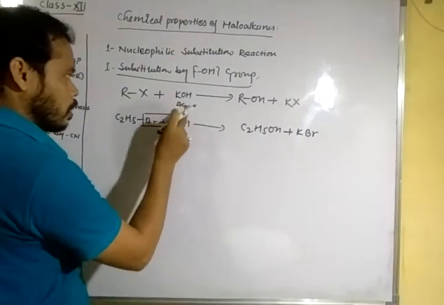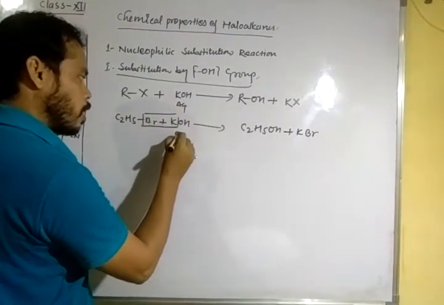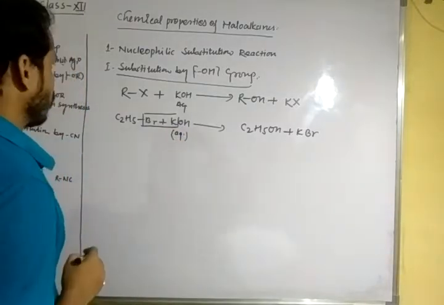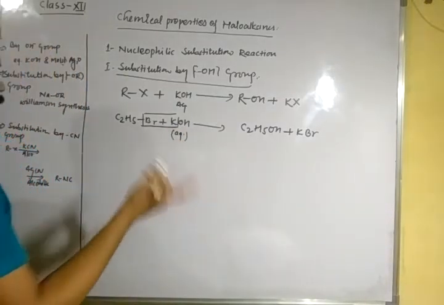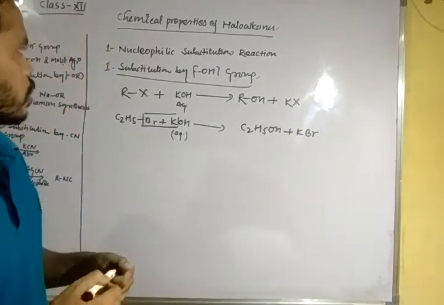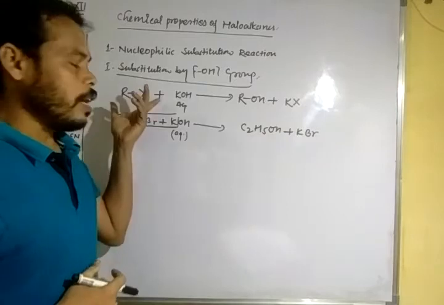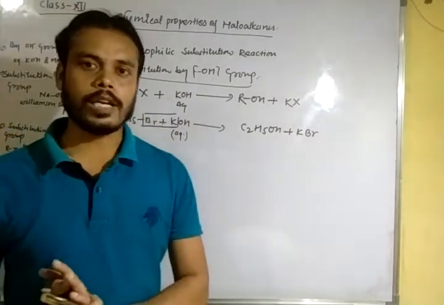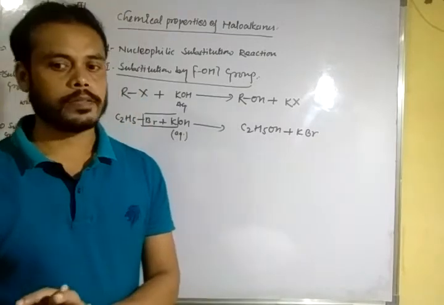The potassium hydroxide should be aqueous. Clear? We have said that in this reaction haloalkanes are treated with aqueous potassium hydroxide or moist silver oxide.